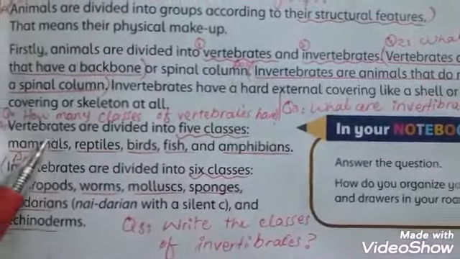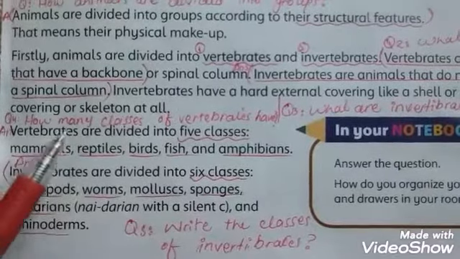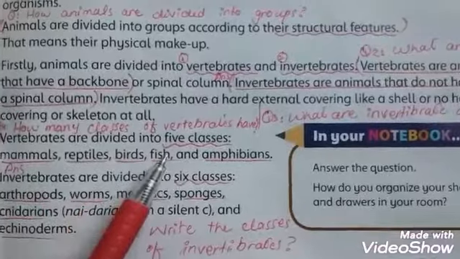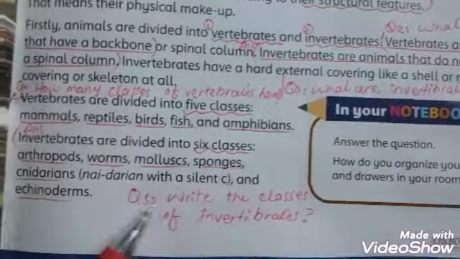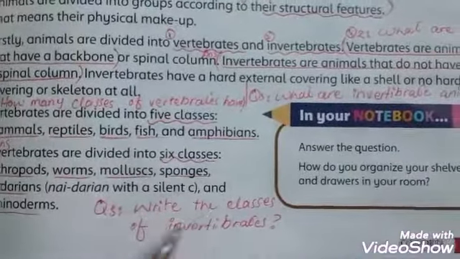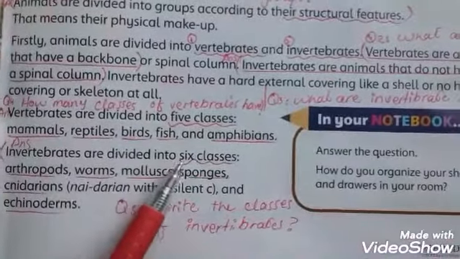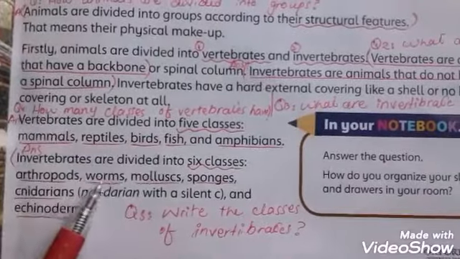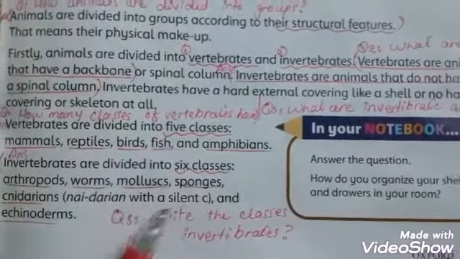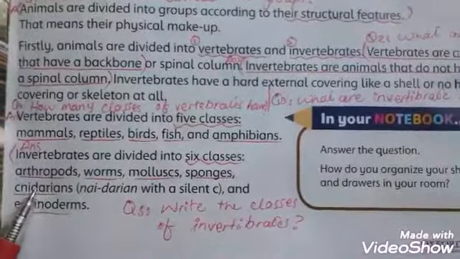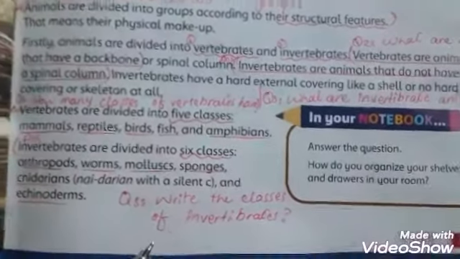As we already did in the flowchart, vertebrates are divided into 5 classes: mammals, reptiles, birds, fish and amphibians. And question number 5, write the classes of invertebrates. Invertebrates are divided into 6 classes: arthropods, worms, mollusks, sponges, cnidarians and echinoderms. In cnidarian, C is silent.